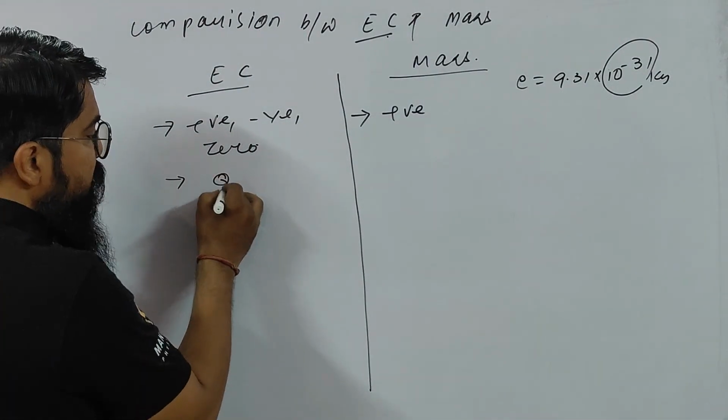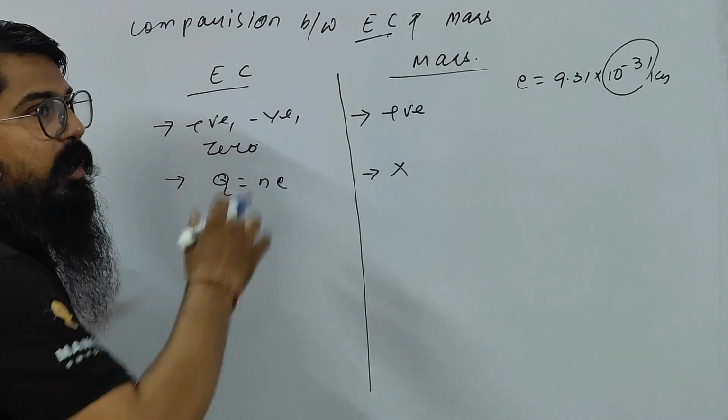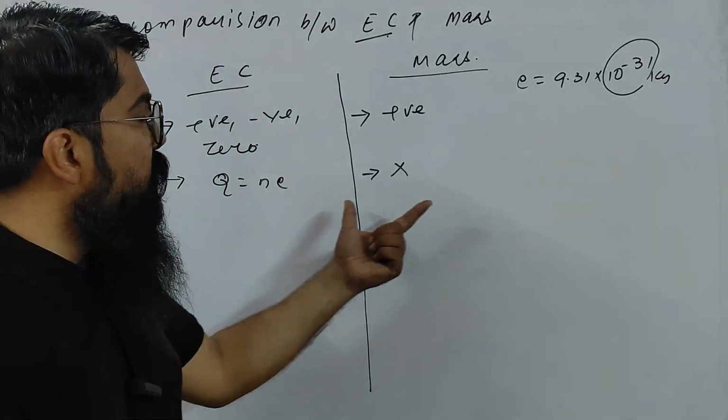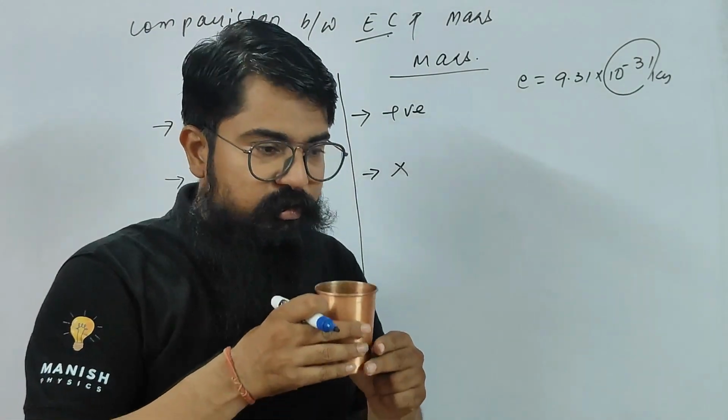Now, second, charge is quantized. Q equal to n e. Okay, children? No such thing applies to mass. Clear, all of you?